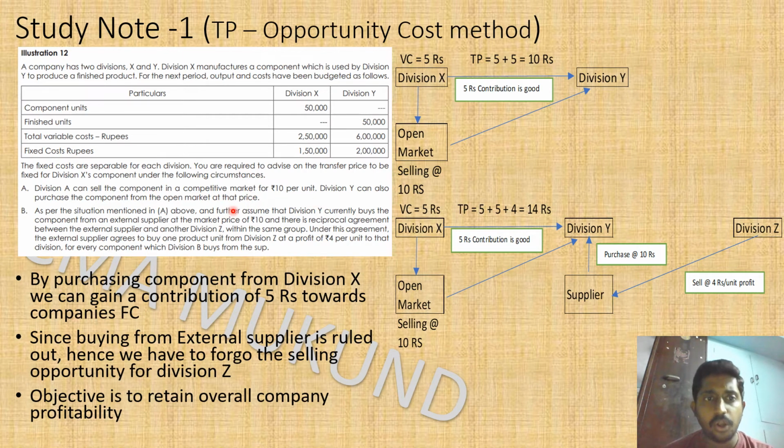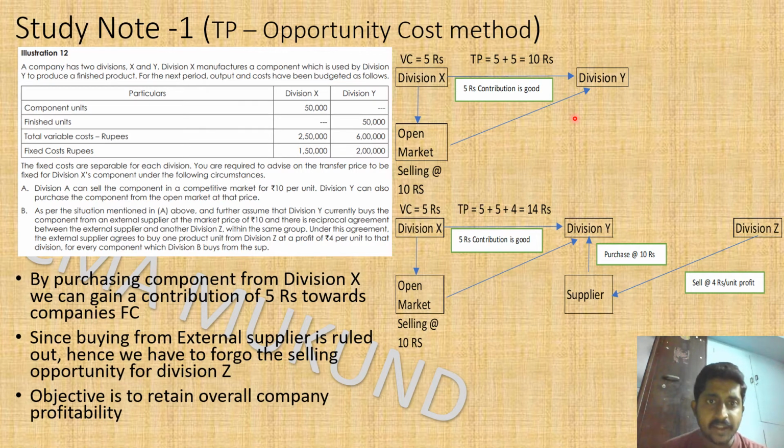Division Y can also purchase the component from open market at the same price. So which means X can send the item or sell the item to open market at 10 rupees. Okay, and in the open market division Y can buy the same item at 10 rupees. So which means the item is marketable and there is a market price for it and market is willing to pay 10 rupees for that.